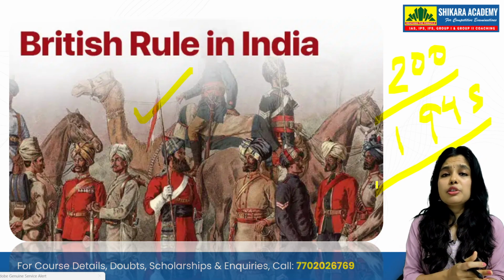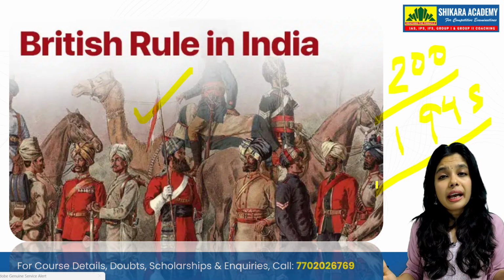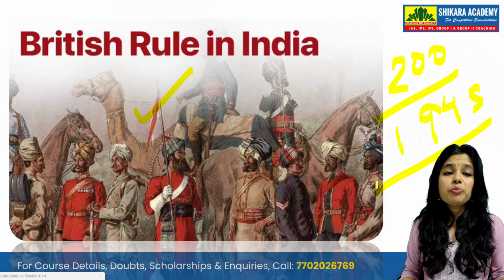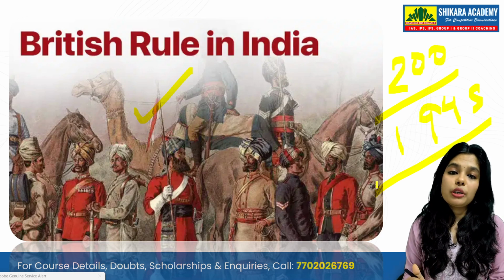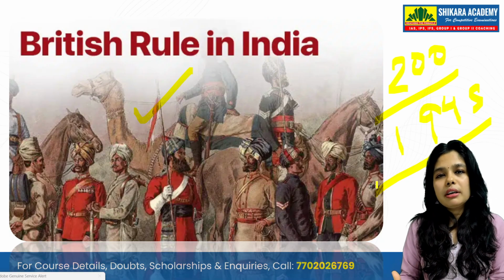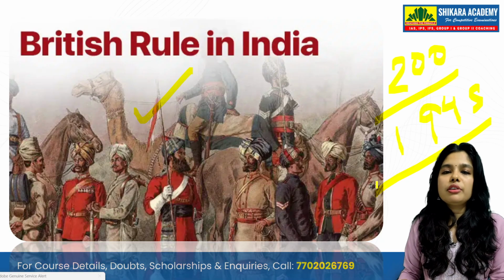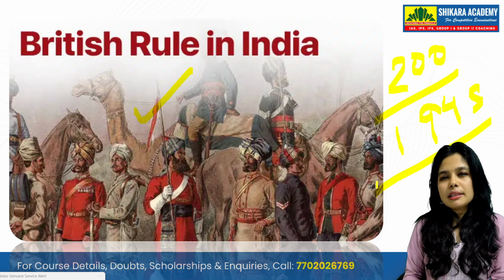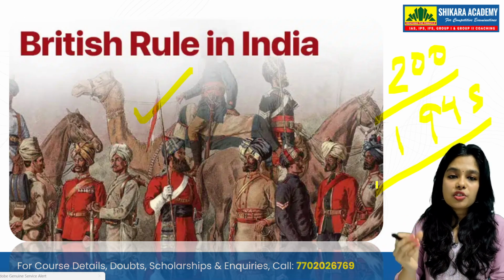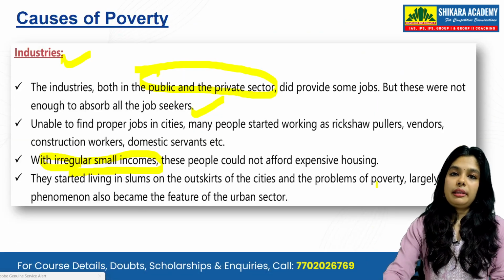A lot of mothers who gave birth used to die, and the child used to die. These were the factors happening after independence, and we are still trying to figure it out. After 200 years of rule, we finally got independence in 1947, but we are still struggling with such things.